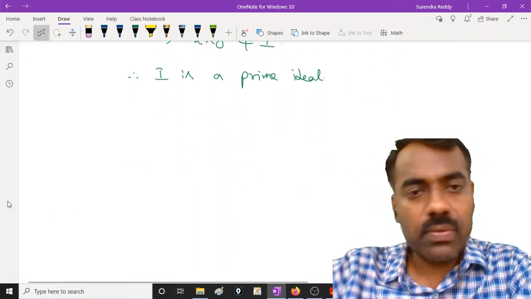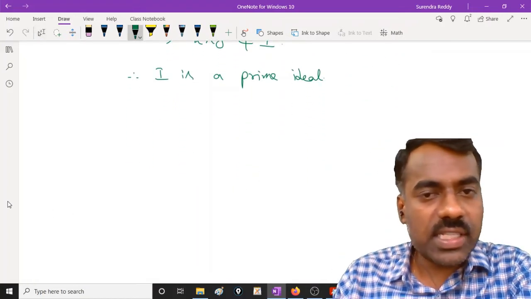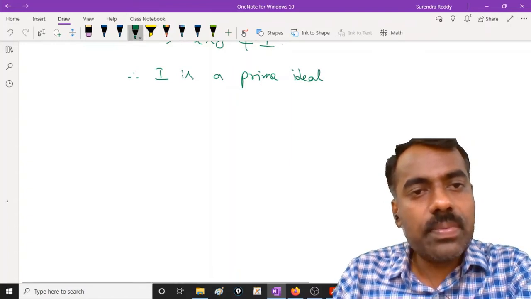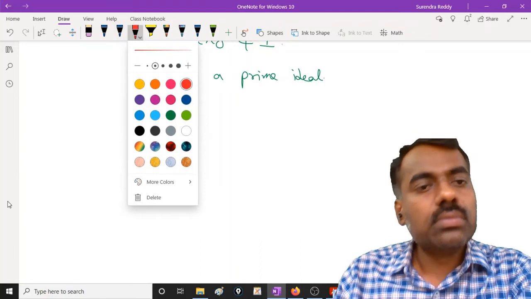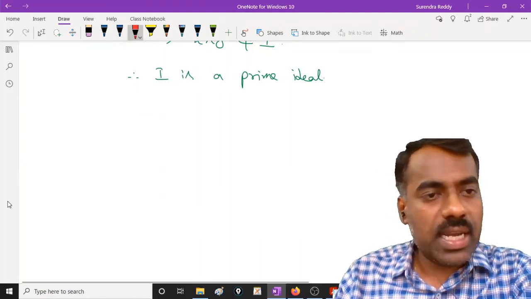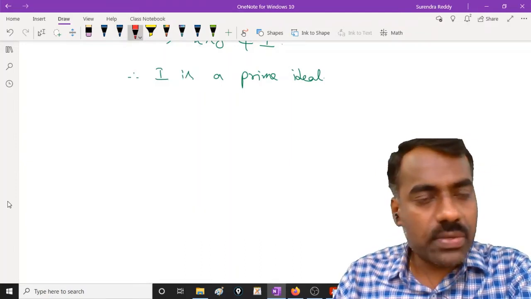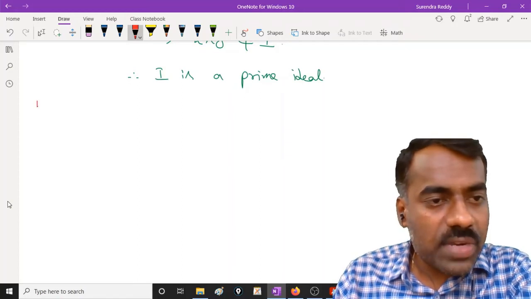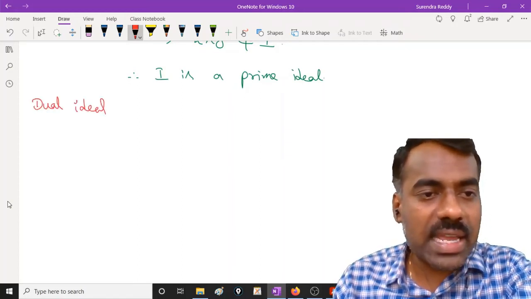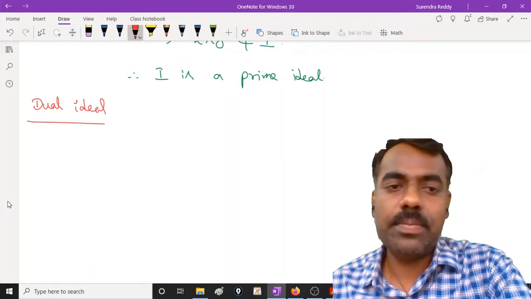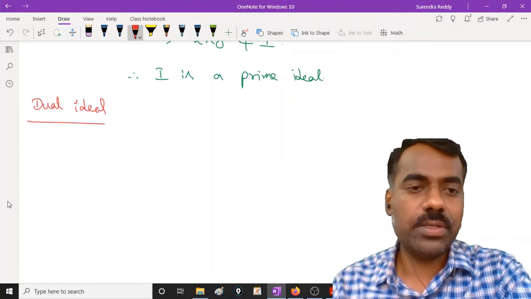This is one interesting result which gives the relation between ideals and homomorphism. Now what do we see next? Before that, we'll define the dual ideal, or dual concept, what is meant by dual principal ideal and so on.